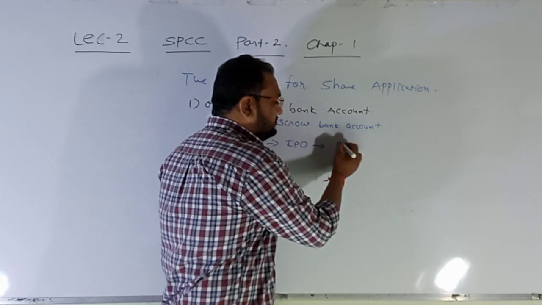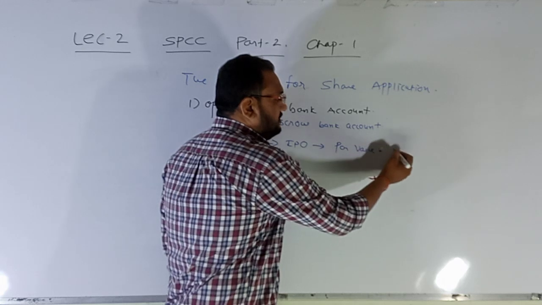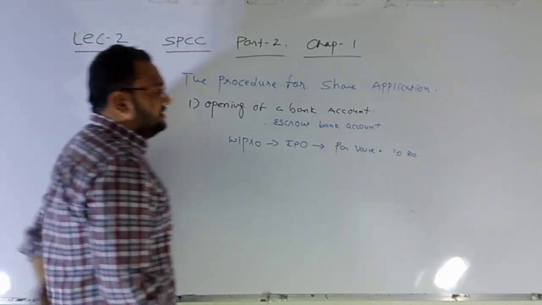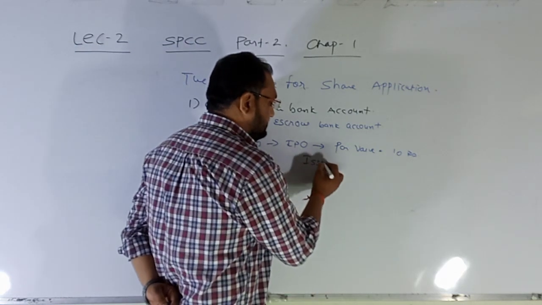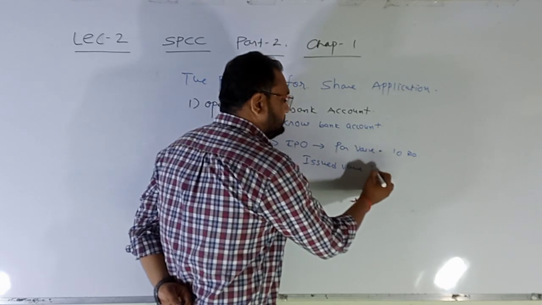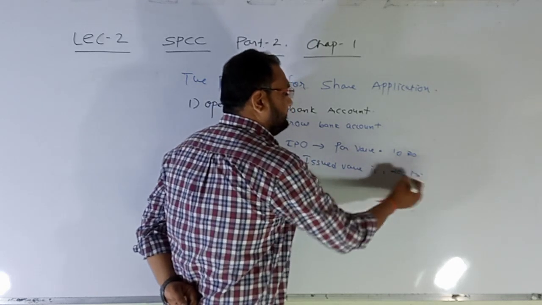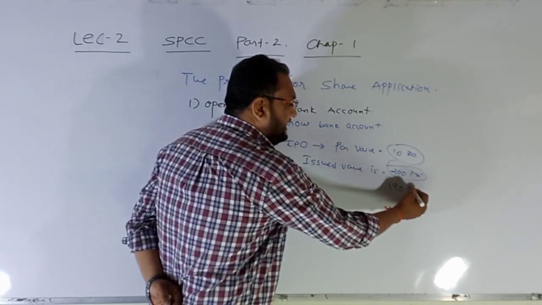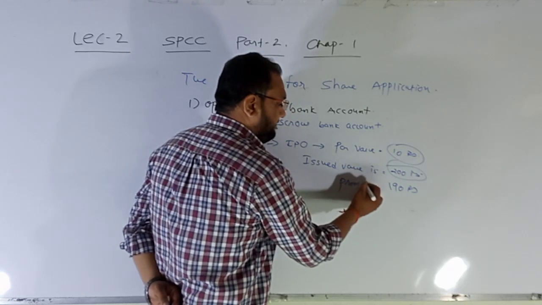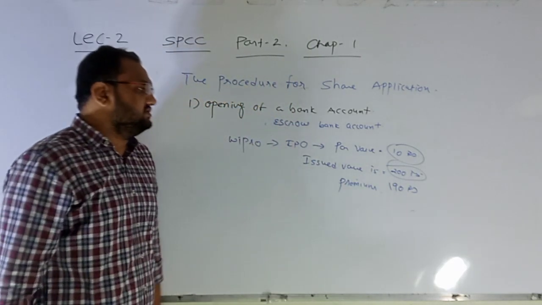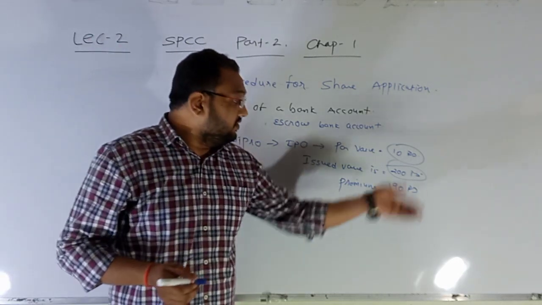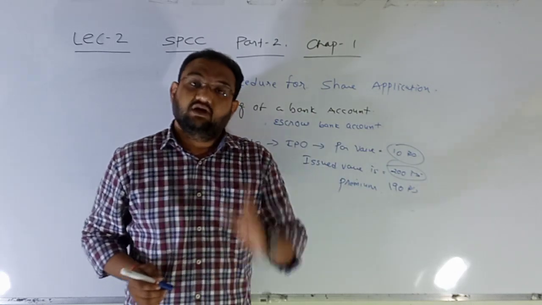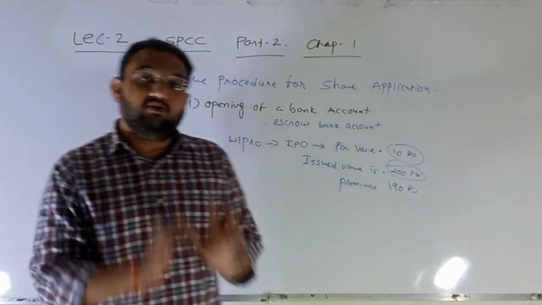Now the actual par value of the share is 10 rupees, but considering the goodwill of Wipro, their issued value is 200 rupees. So par value is 10, issued value is 200, so 190 rupees is the premium. So here the company assures that all the money, that is 200 multiplied by the number of shares issued, will be credited to this escrow account only.